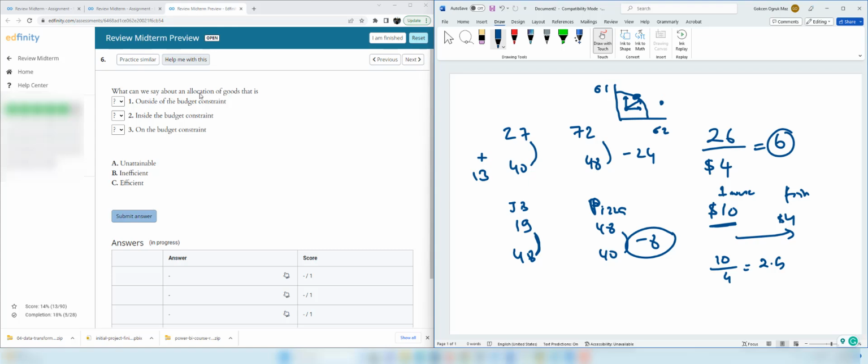What can we say about an allocation of goods that is outside of the budget constraint, inside the budget constraint, on the budget constraint? Outside is unattainable, inside is inefficient, and on the budget constraint it is efficient.